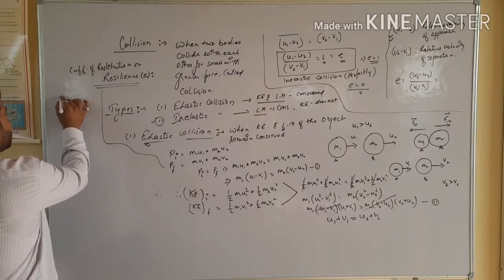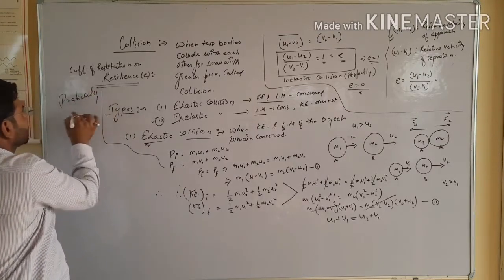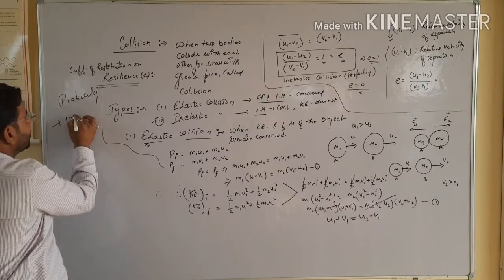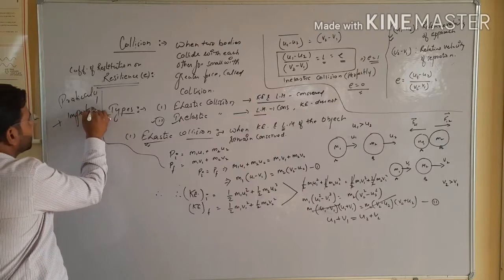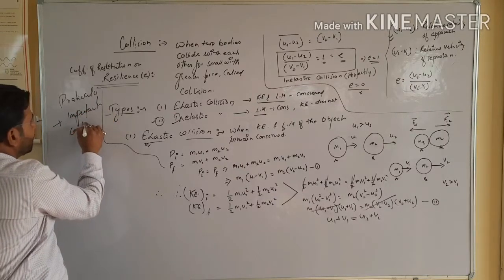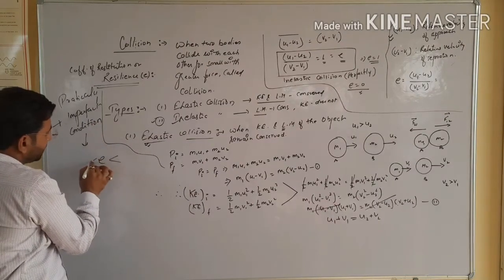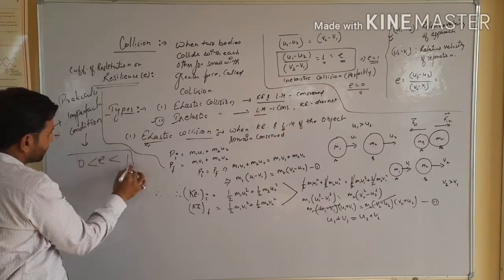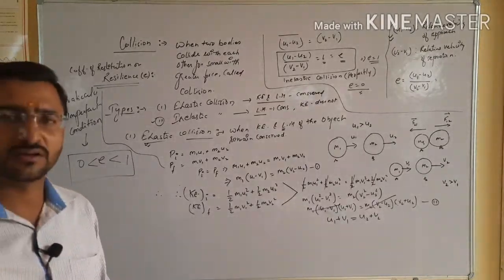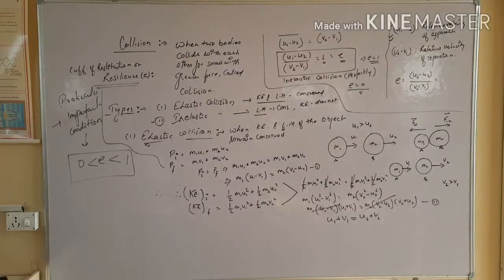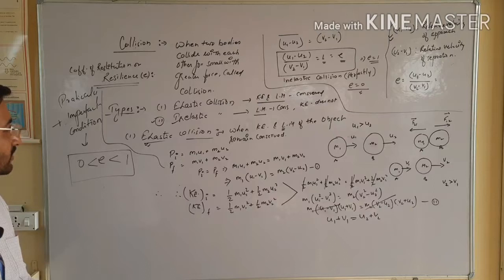So practically you will deal with the imperfect condition, in which the value of E lies between 0 and 1, meaning neither perfectly elastic nor perfectly inelastic. Point clear, student? So note down this topic.